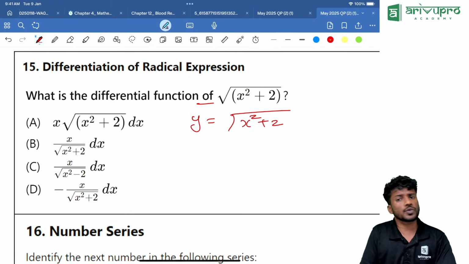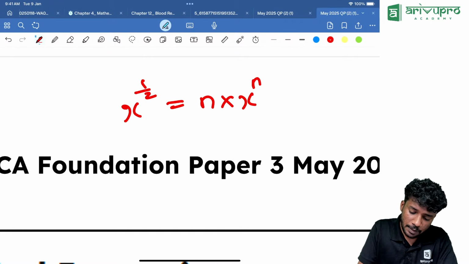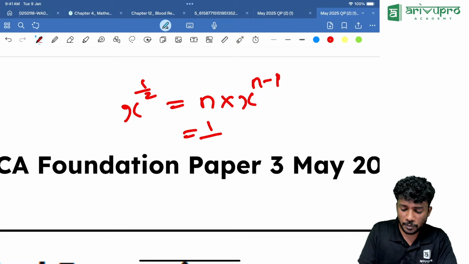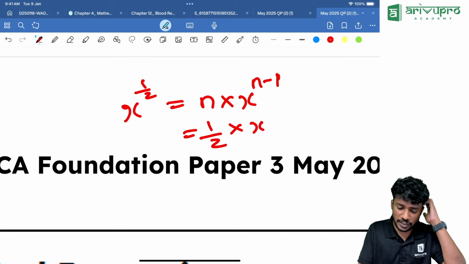Once again, x raised to 1 by 2. We know that the derivative is n into x raised to n minus 1. n is 1 by 2, so 1 by 2 into x raised to 1 by 2 minus 1, which is equal to 1 by 2 root x. This is our normal method of differentiating root x. Correct?